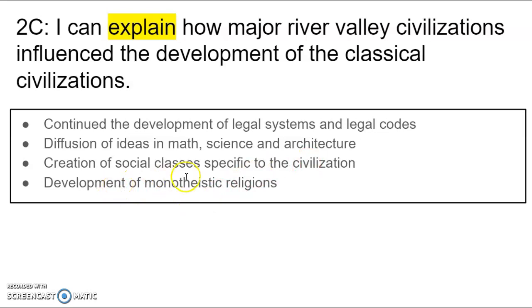And then the development of the monotheistic religions. So you have polytheistic and monotheistic religions that were created in the River Valley civilizations, and they kind of carry over, and we get Christianity, the monotheistic religions, we get Christianity out of those in the Roman Empire or ancient Rome. So let's look at the question here.